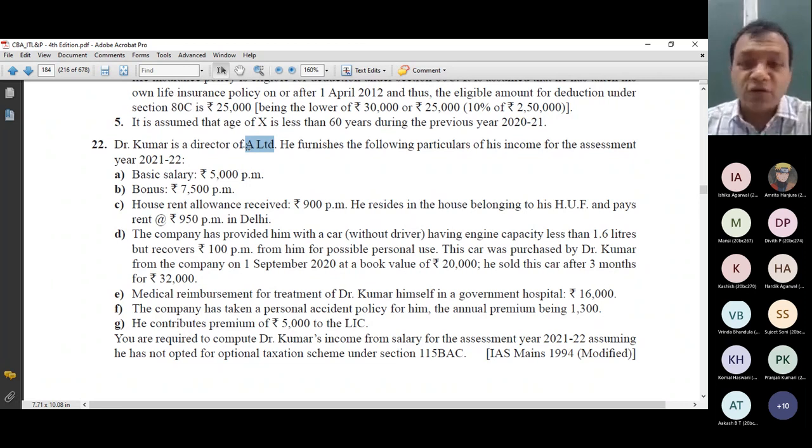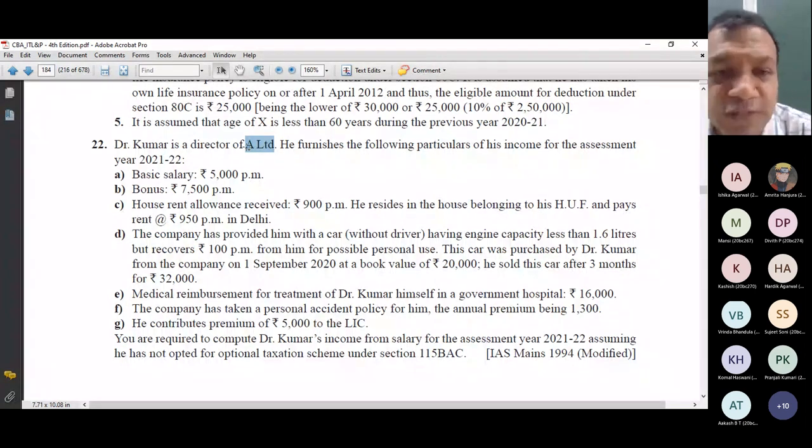He resides in the house belonging to his HUF. So I am having individual identity as well as I have my own Hindu undivided family where also I am a member. And I am living in that house which is of my HUF, and pay rent at the rate of 950 per month in Delhi. So logically that means it is 950 per month rent which I am giving to my own HUF.